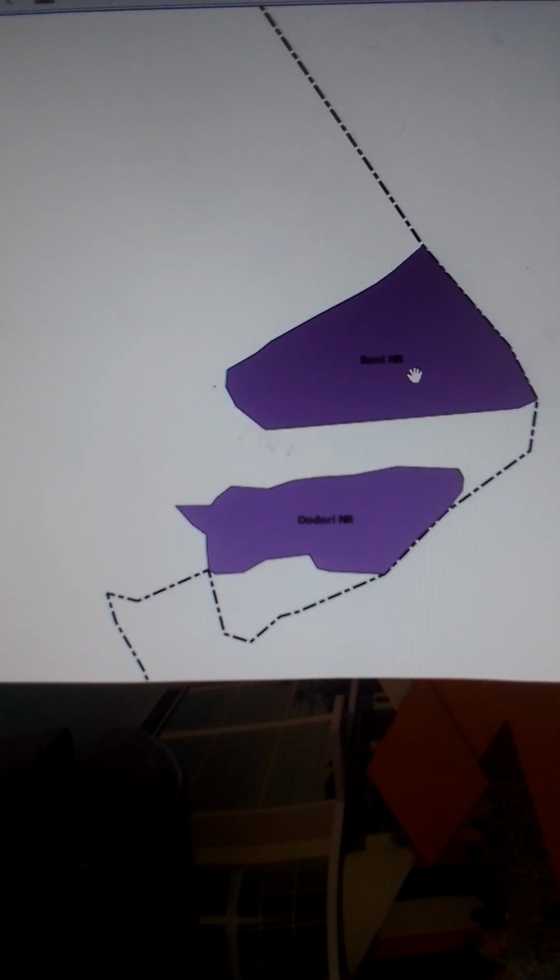Starting with this part of the country, we have Boni National Reserve, Dodori National Reserve. Then to the west of these, we have Arawale National Reserve. We also have, around River Tana, Tana River Primate National Reserve, right?